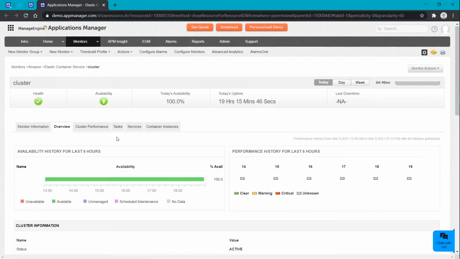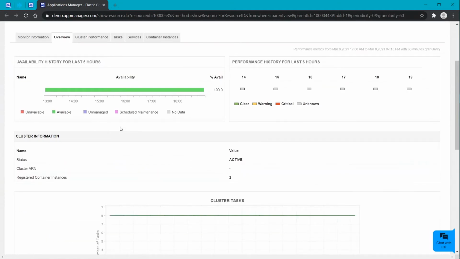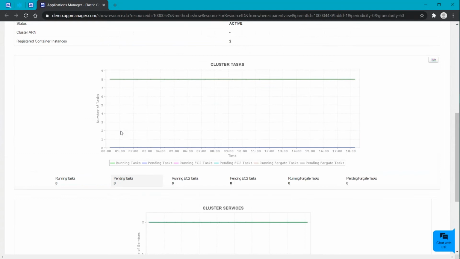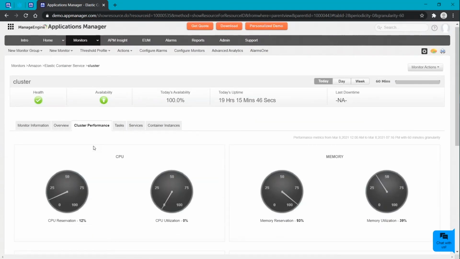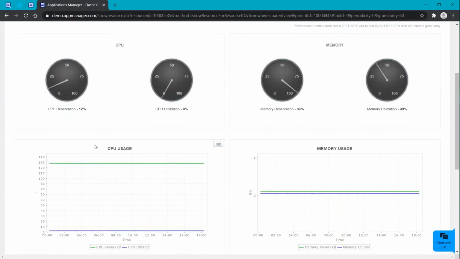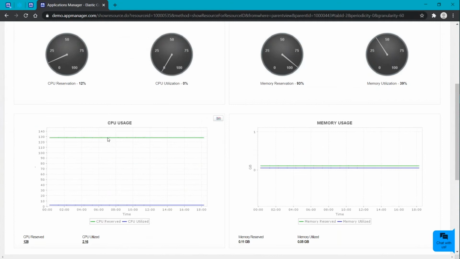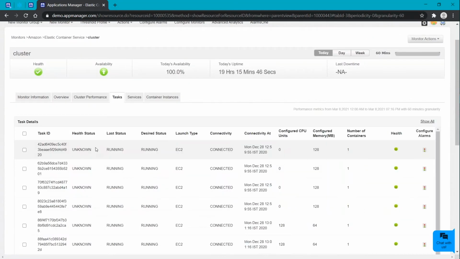In the overview, you will be able to see all the cluster related information and related to the cluster tasks and the cluster services. Cluster performance lets you know about the key metrics like CPU and memory usage and related to the disk and network related information. Under the task, it's an important tab here because it gives you all the details